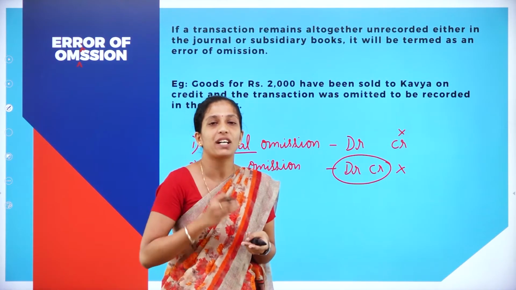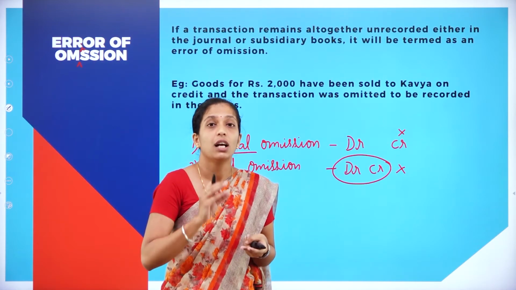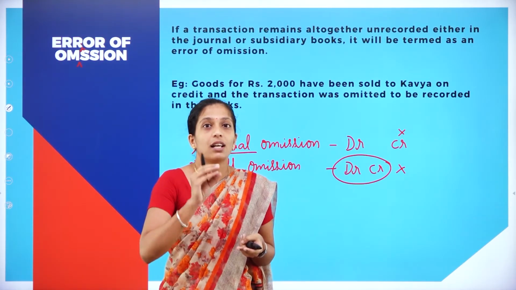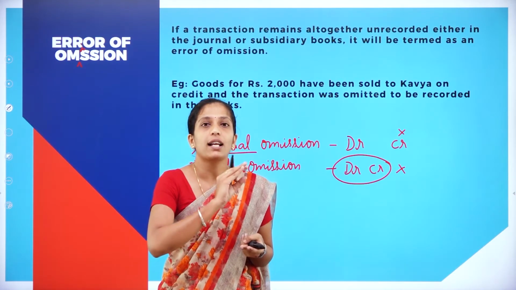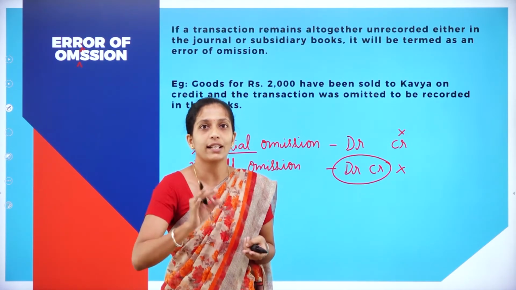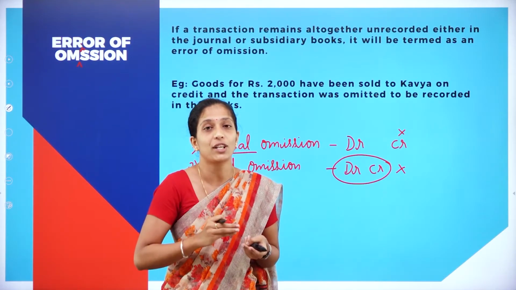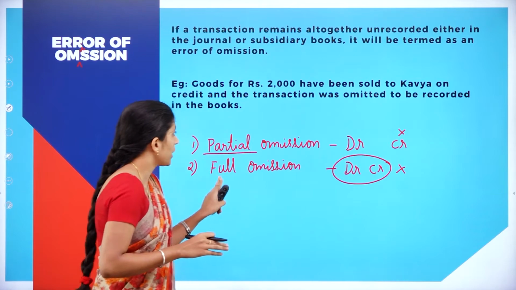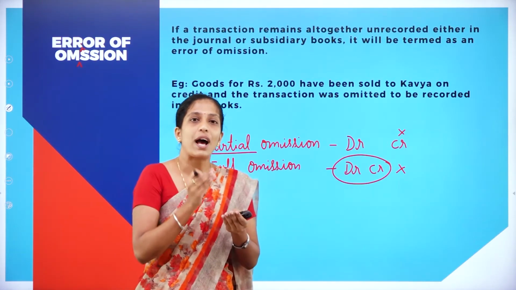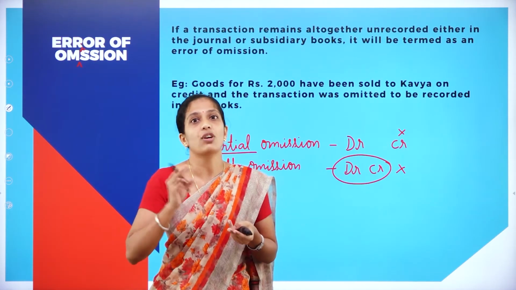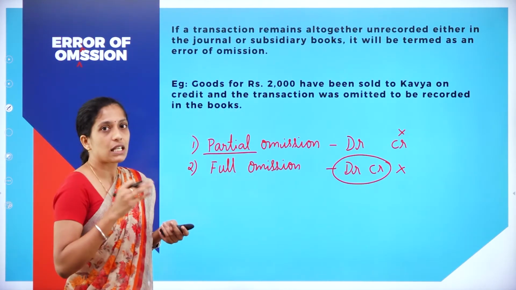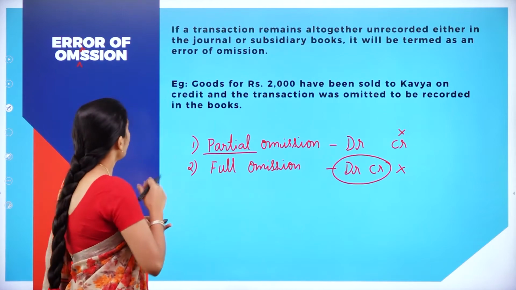For example, if you purchase machinery for rupees 10,000, and you have recorded in machinery account, that is partial omission. But if you have not recorded in either machinery account or in cash account, it is full omission. You have not recorded that transaction at all. Partial omission is in the sense that one part you have recorded, the other part you have left out.